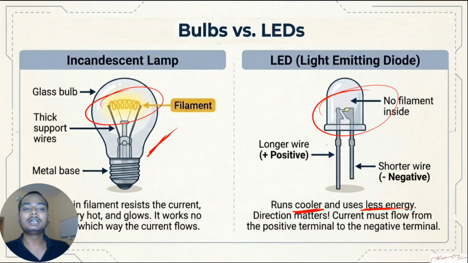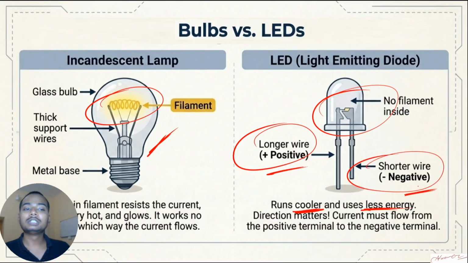If you see an LED bulb, the longer wire shows the positive terminal and the shorter wire shows the negative terminal. Again, I'm not writing a lot of definitions here. I will be attaching the detailed notes in the description, so don't worry about that.